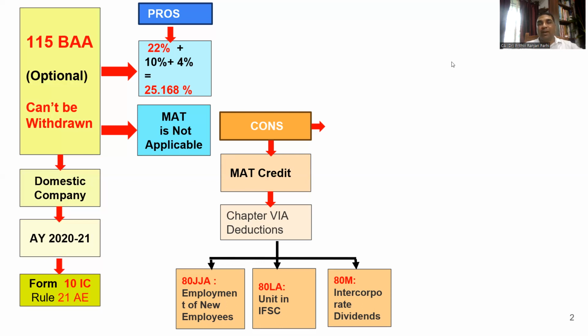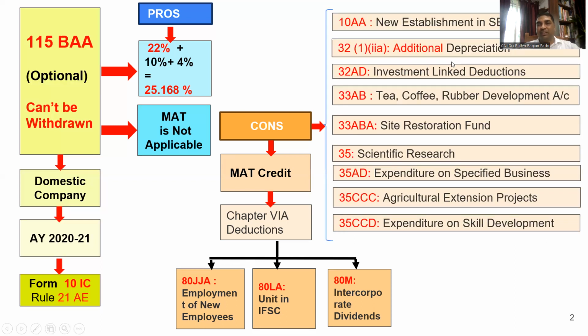That is one thing. And there are a few more things I can show you. You can see on the screen, there is a list of 9 items now. If you take the Chapter 6A deduction, this is a 10th item. So these 9 types of deductions one cannot get if the company is opting for 115BAA. First is deduction under Section 10AA. This is a deduction given to new establishments located in special economic zones, SEZs. So that deduction one has to lose.